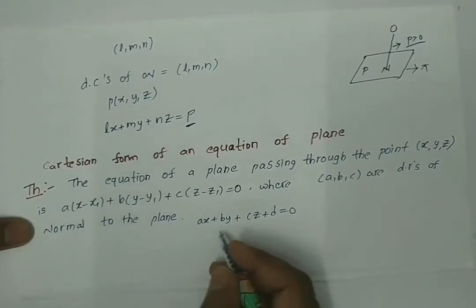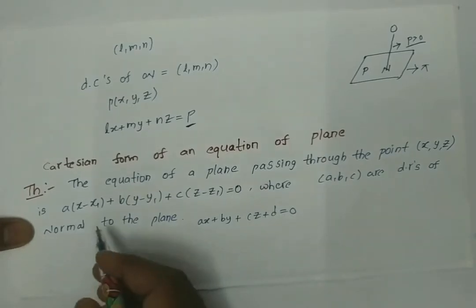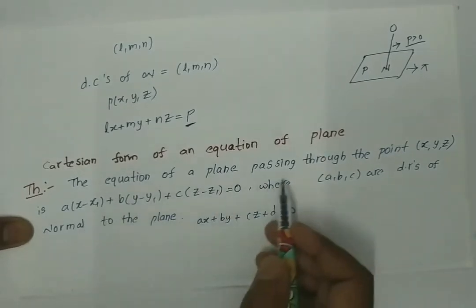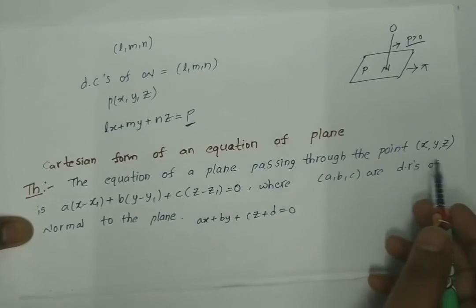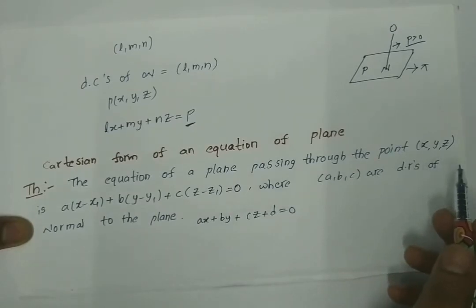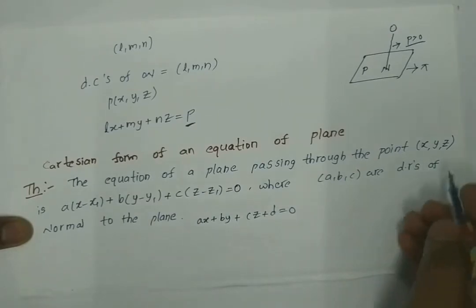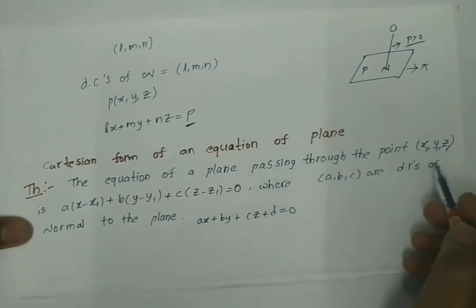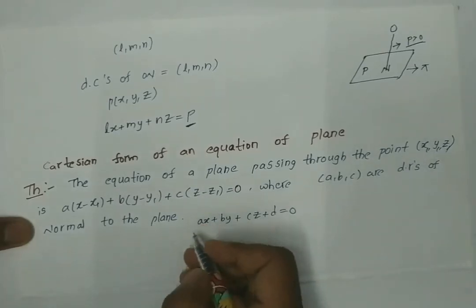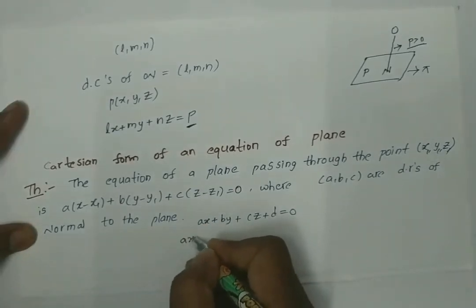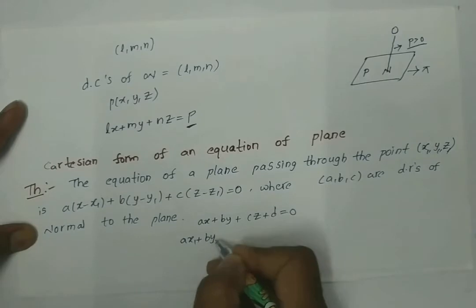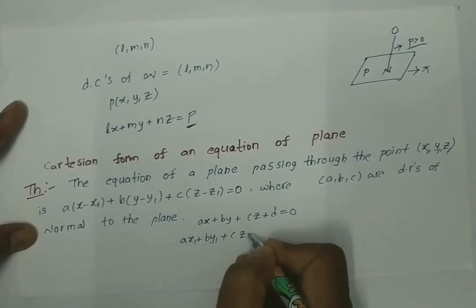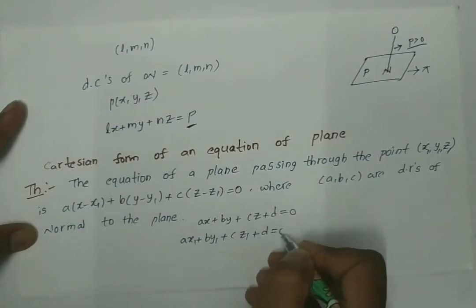But here we are given that the plane passes through the point (x1, y1, z1). Therefore a·x1 + b·y1 + c·z1 + d = 0.